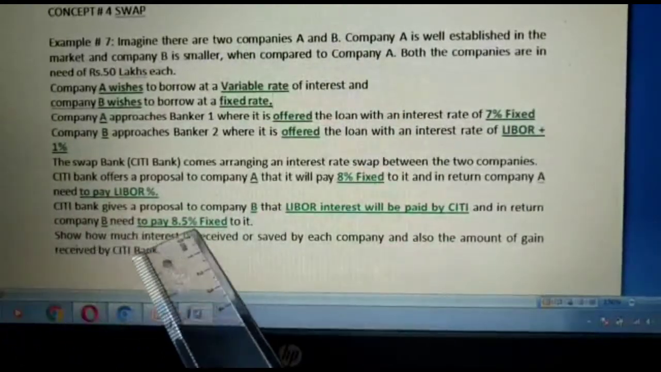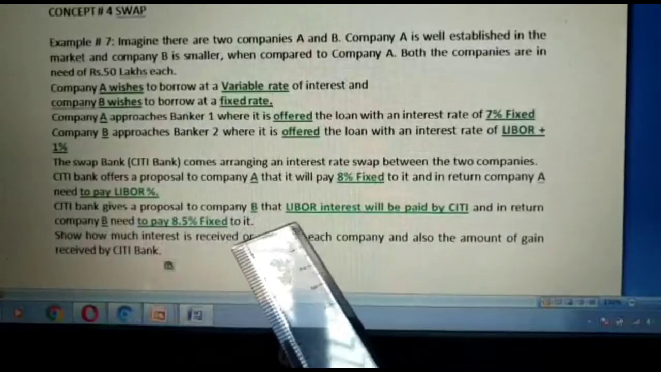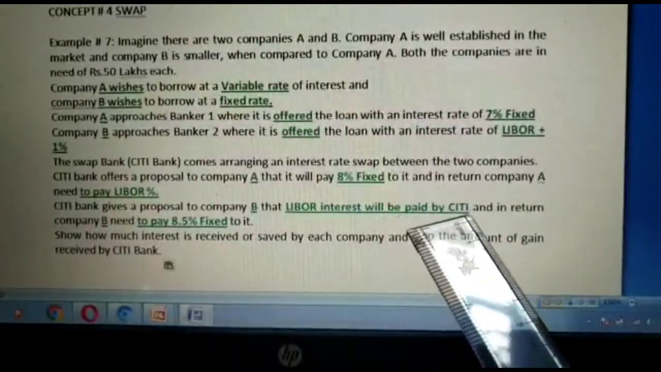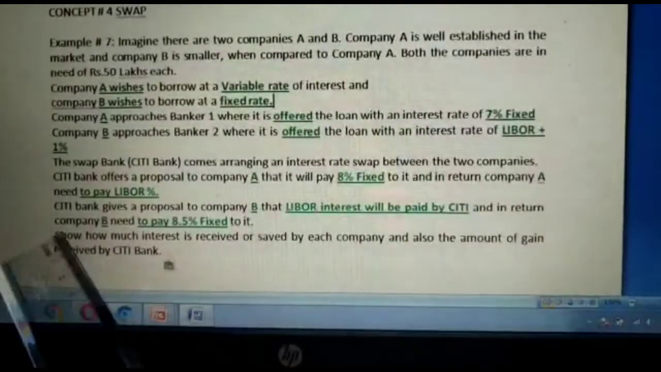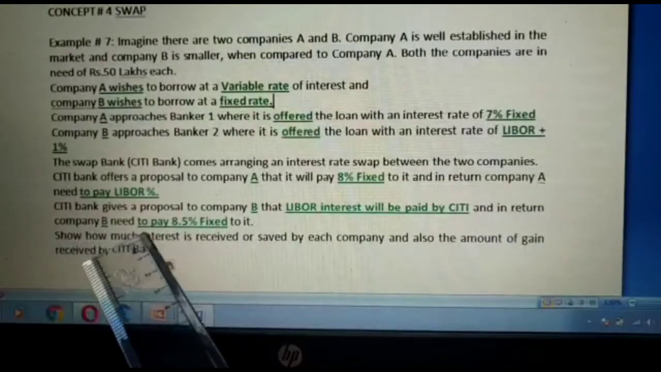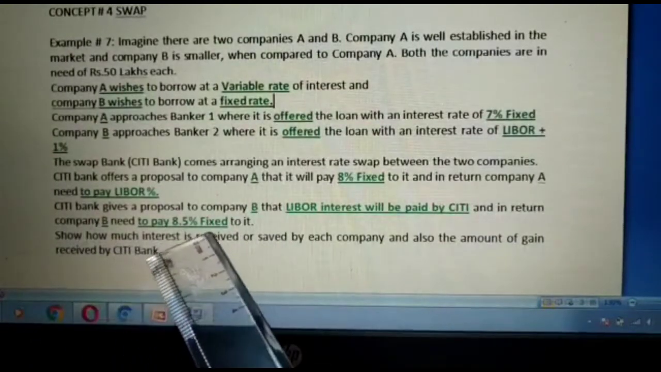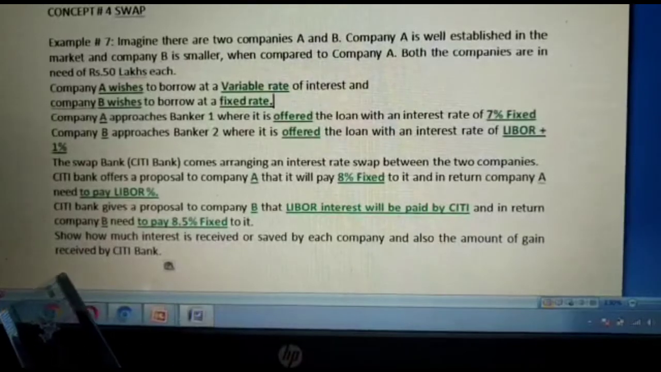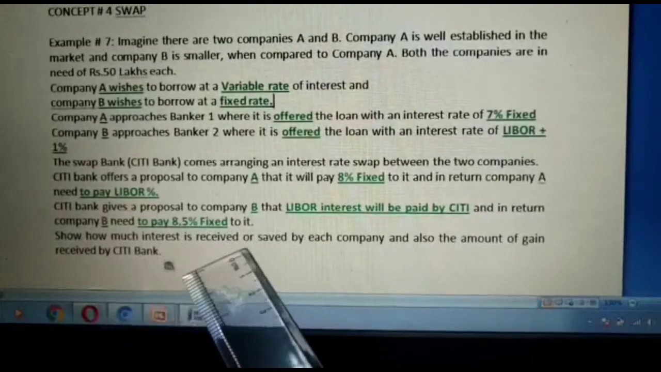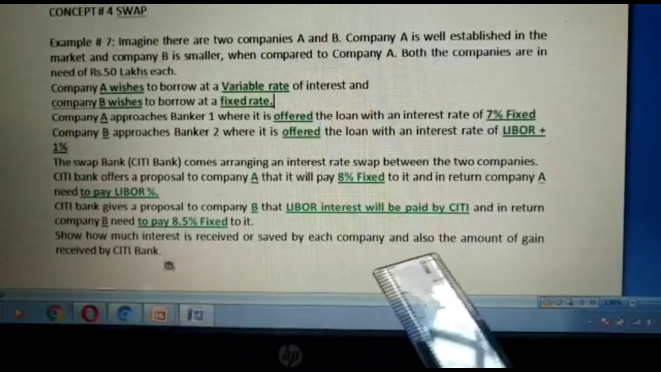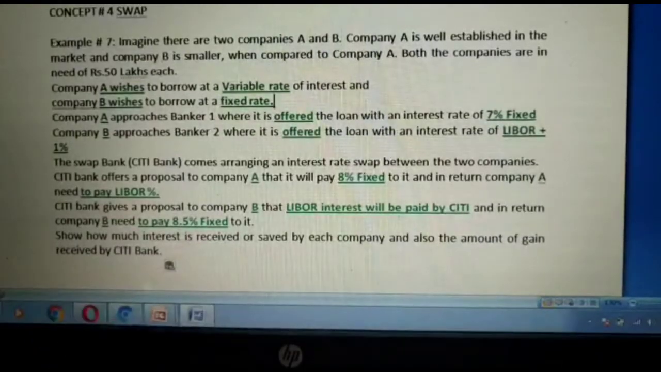Citibank gives a proposal to company B that LIBOR interest will be paid by Citibank, and in return company B will need to pay 8.5% fixed to it. So we need to show how much interest is received or saved by each company and also the amount of gain received by Citibank.